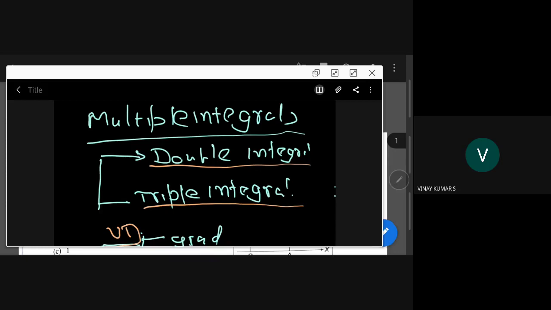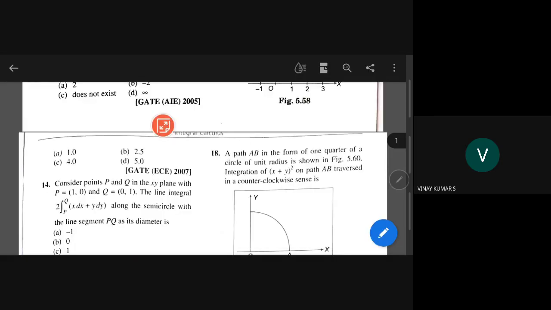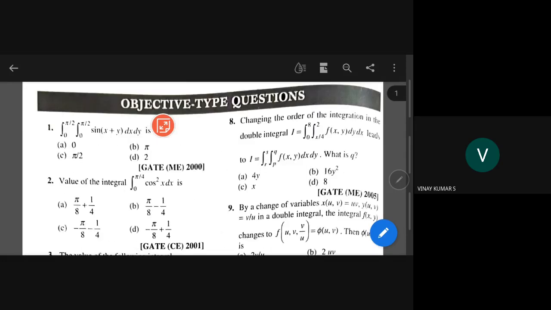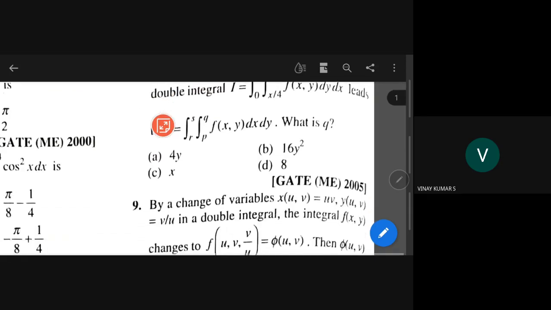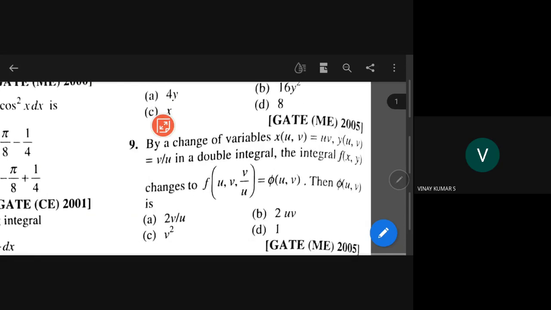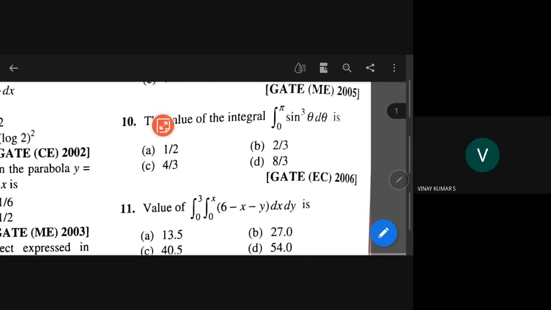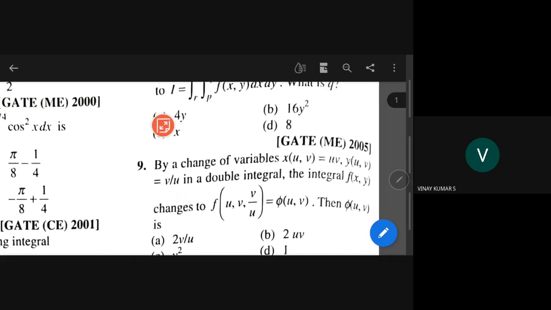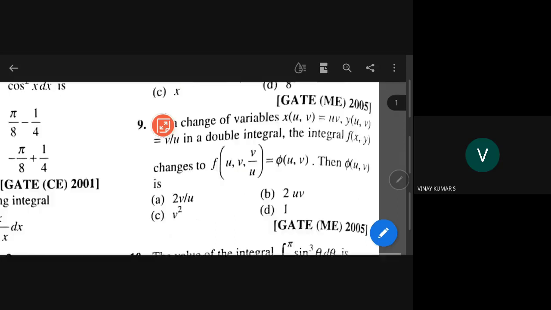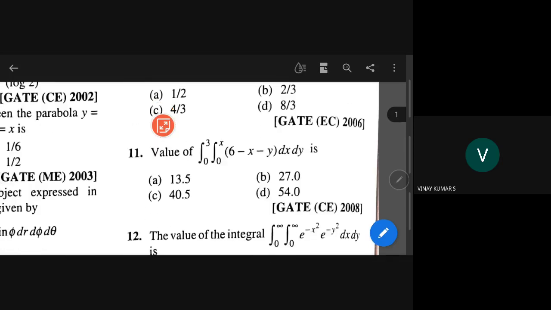So now I am coming to that question bank. Yesterday we saw this problem, that is the eighth problem. We saw change the order of integration in the double integral, and what q value we found. Then I'll go to a little simpler one. Problem 9 we will come to, but before that, we will see simple problems.